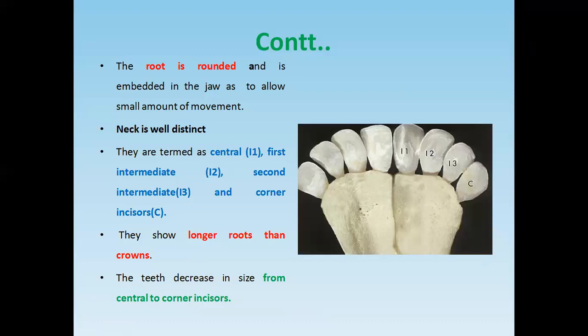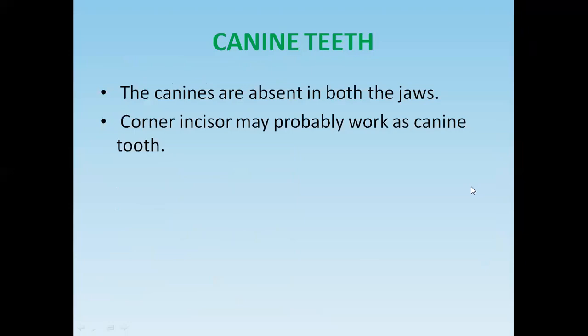So the incisors are the central incisor, first intermediate, second intermediate, and corner incisor. Canine teeth in cattle are absent in both jaws. Corner incisor